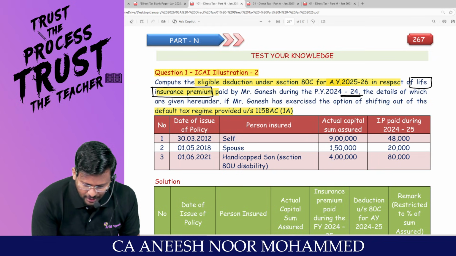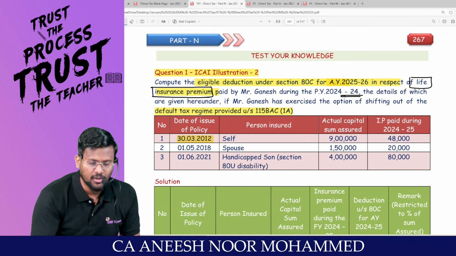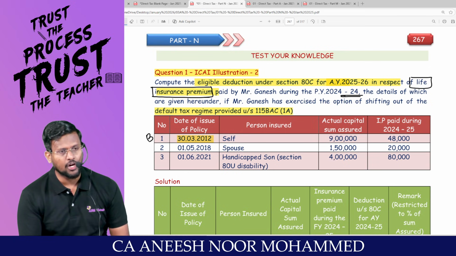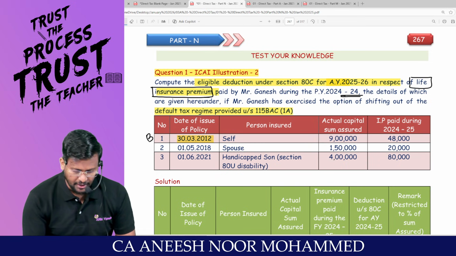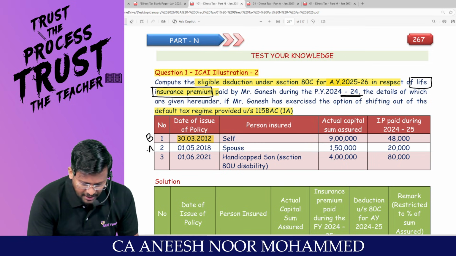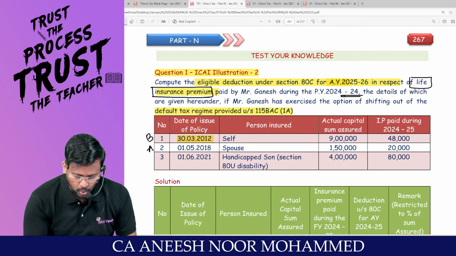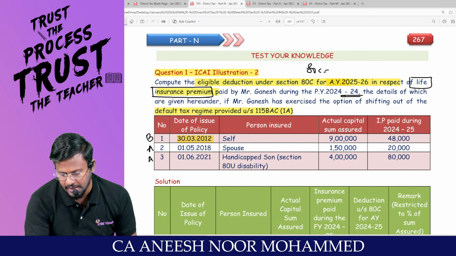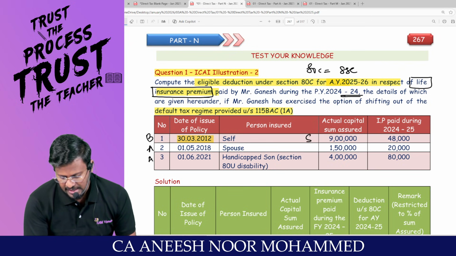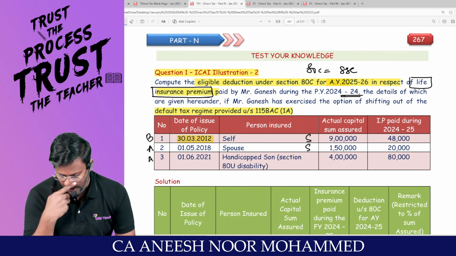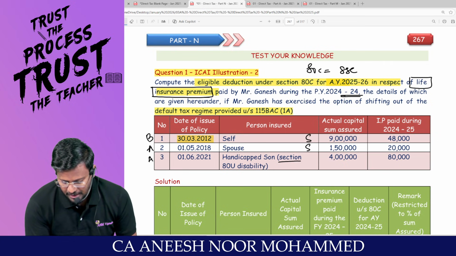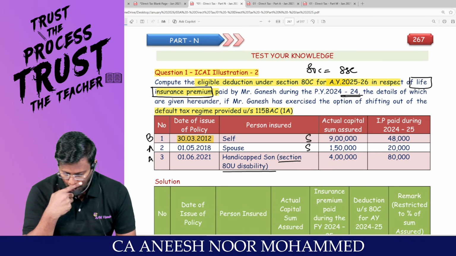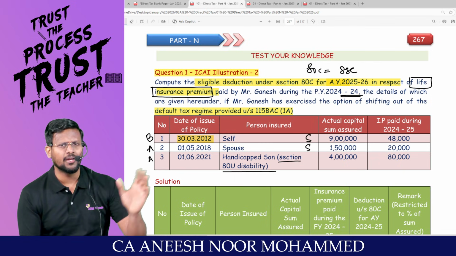Sir, look at the date of issue of policy, 30/3/2012. Is it before cutoff date or after cutoff date? Before cutoff date, because on or after 1/4/2012 is the cutoff date. Am I right? 1/5/2018 is after cutoff date. 1/6/2021 is after cutoff date. Sir, what is the definition of family? For 80C, yes, self is allowed, spouse is allowed, and handicapped son is allowed. But this guy is having disability under what? 80U. Are you all ready with me? That means for him the cutoff date will be different.